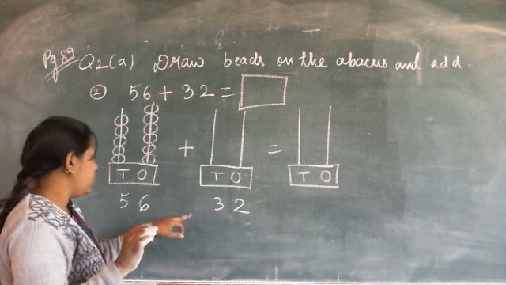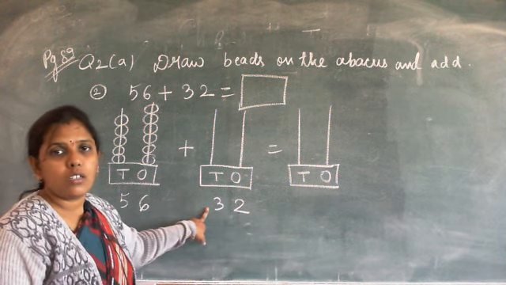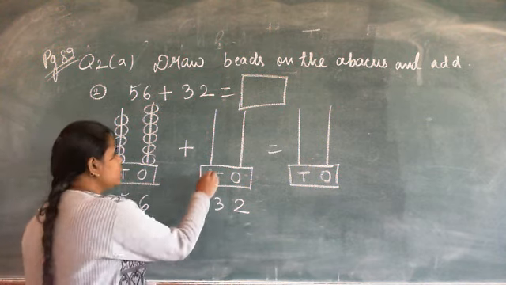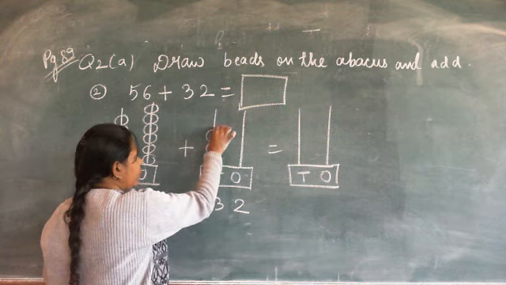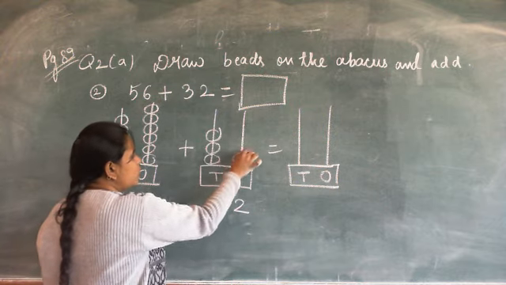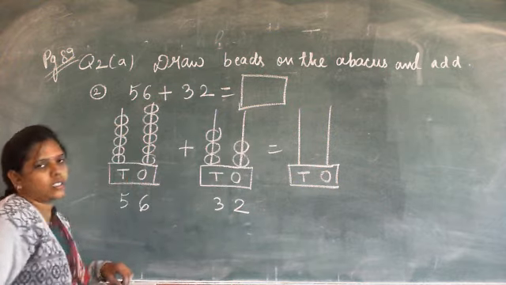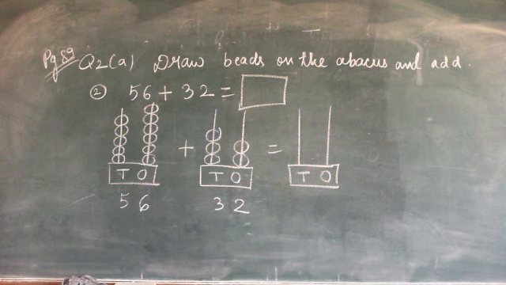Now draw beads on the second abacus. So here the number is 3. So draw here 3 beads. Here the number is 2. So draw 2 beads. Fast, draw the beads.